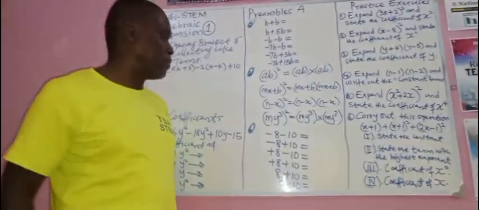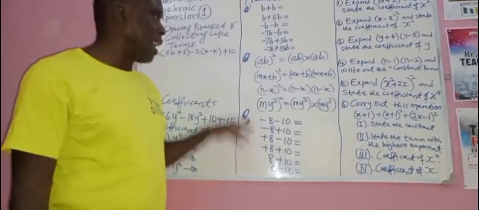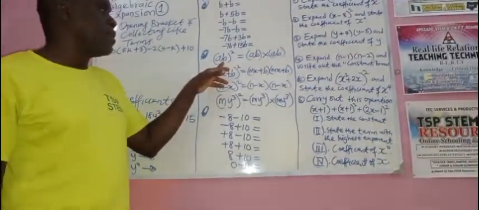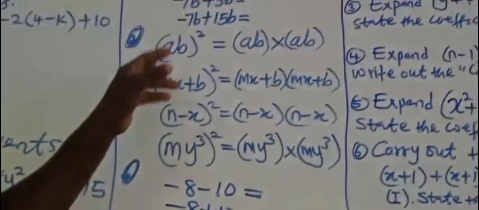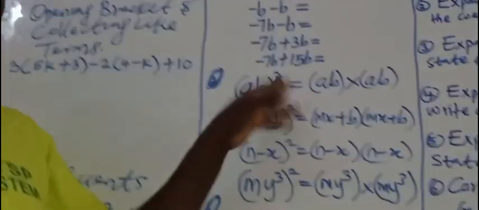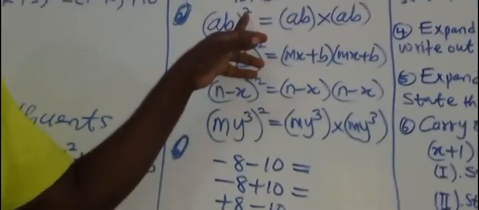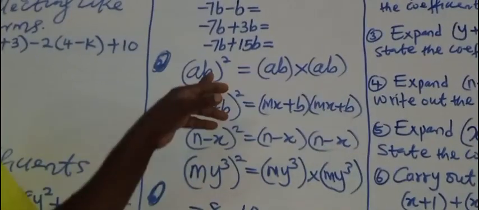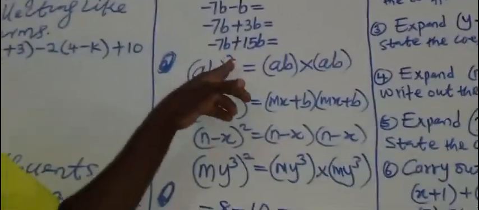Now let's start with the preamble, with the one at the middle. If you have AB raised to the power 2, this AB is the base. The power that looks like a cap is the exponent. Everything all together is called power or index. How do you interpret AB raised to the power 2? It means AB times AB; we repeat it 2 times. If it is raised to the power 3, we repeat it 3 times. The same thing.